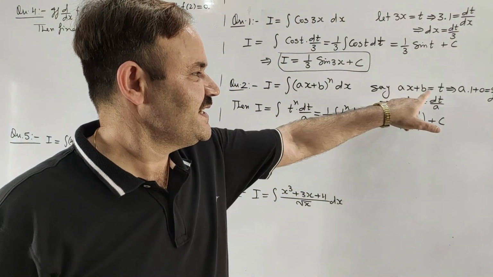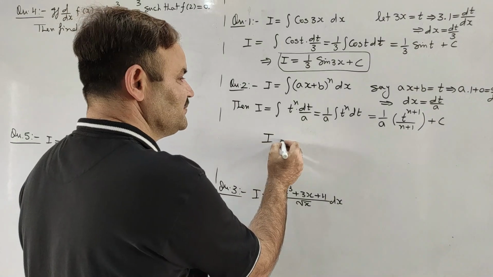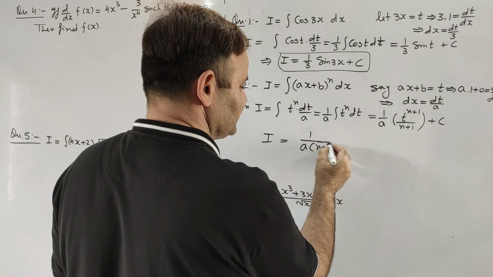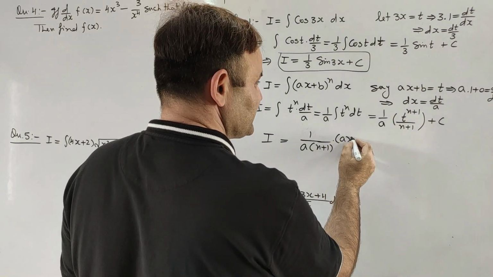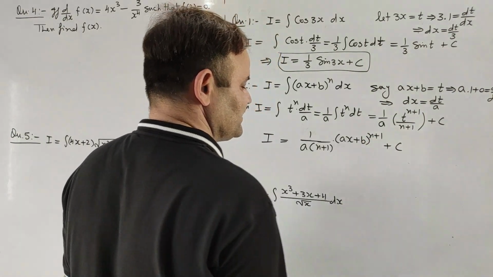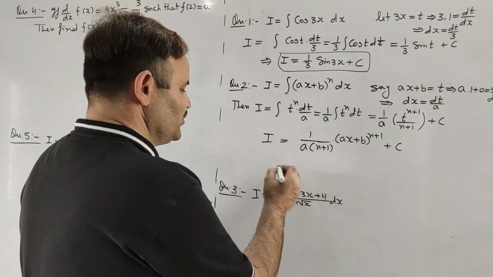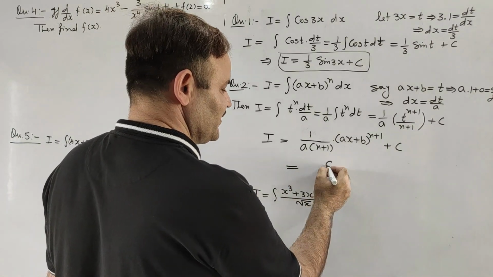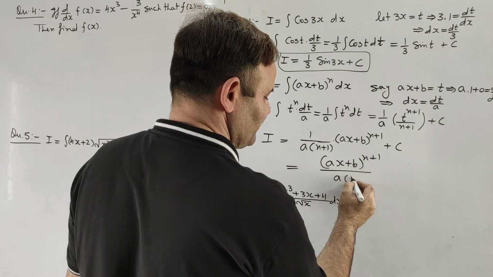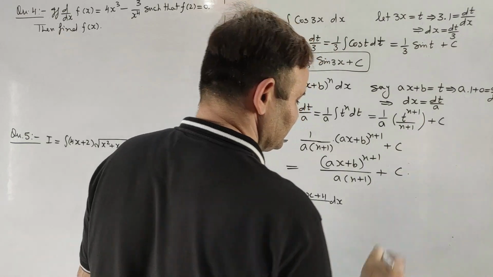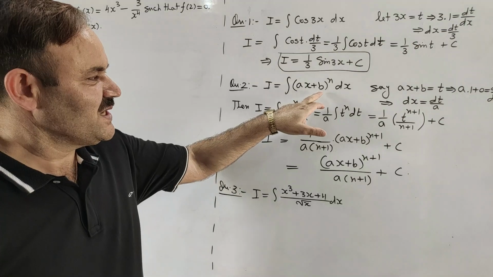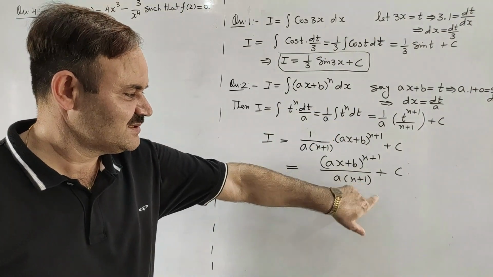Now what was t? ax + b. So I will become 1/(a(n+1)) multiplied by (ax + b) whole raised to the power n+1, plus c. Or you may write this as (ax + b)^(n+1)/(a(n+1)) + c. So the integration of (ax + b)^n with respect to x will be this one.